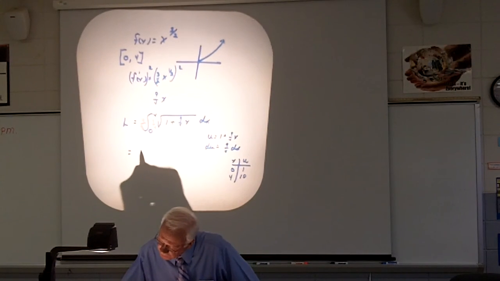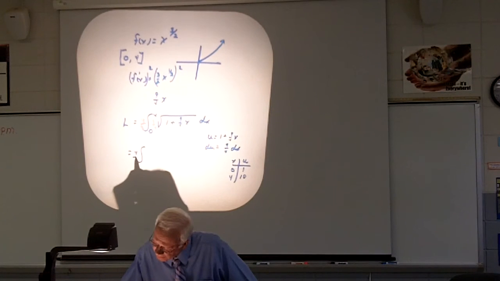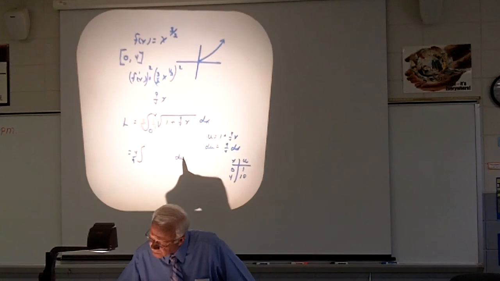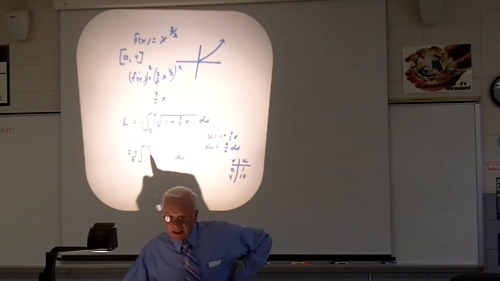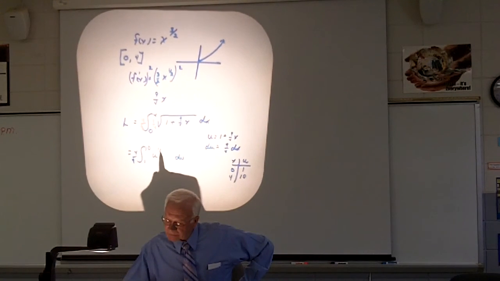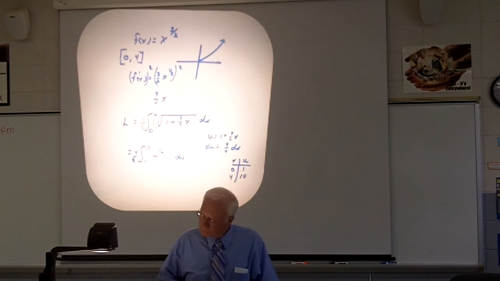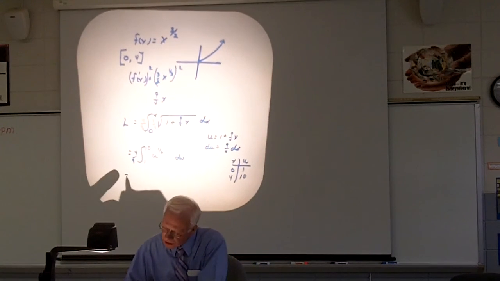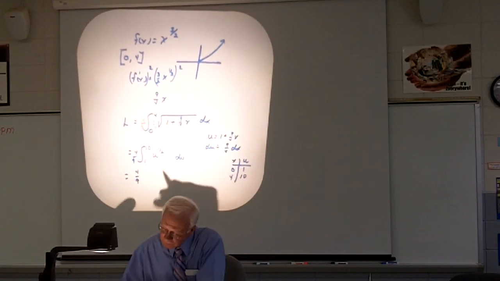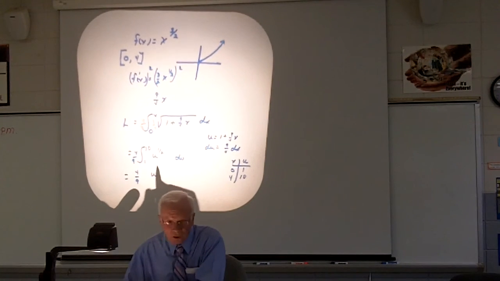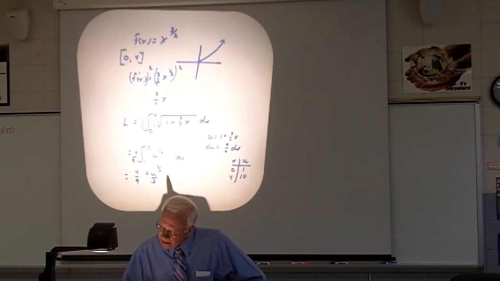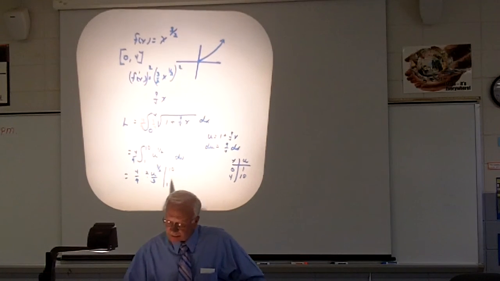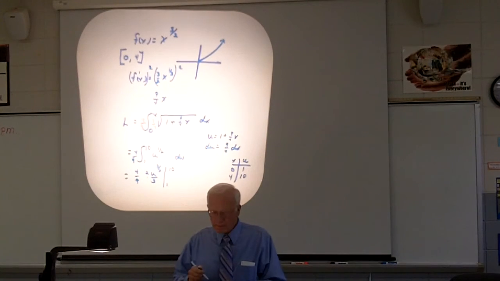So my new integral is going to be 4/9, and there's going to be a du here instead of a dx, and this is going to be 1 to 10, and this is going to be u to the 1/2. Okay? And that's not too difficult. So this is equal to 4/9, and this is going to be u to the 3/2, 3, 2 up here, and then we're going to evaluate that from 1 to 10. Okay?